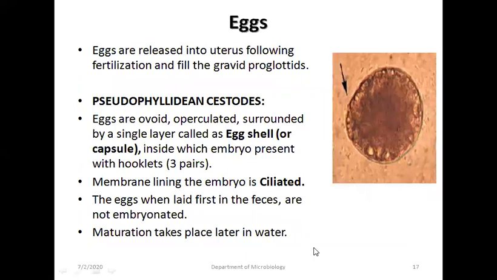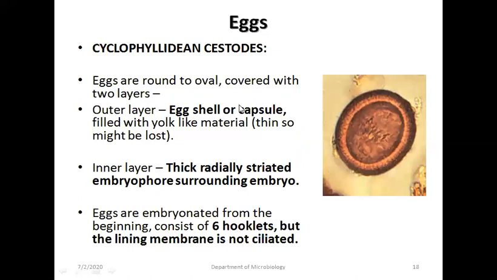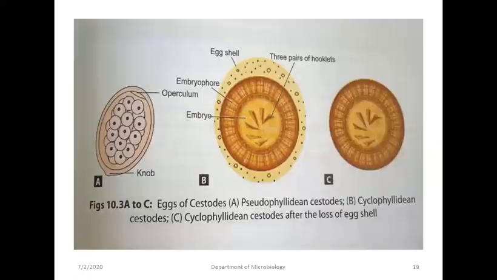Pseudophyllidean eggs are ovoid, surrounded by a single layer. Cyclophyllidean eggs are round to oval, surrounded by two layers, eggshell and another one, and they are not ciliated. Pseudophyllidean are ciliated. Pseudophyllidean eggs, first laid fresh, are not embryonated. Cyclophyllidean are embryonated from the beginning. Both have three pairs of hooklets, six in total. So these are the differentiating features of the eggs.